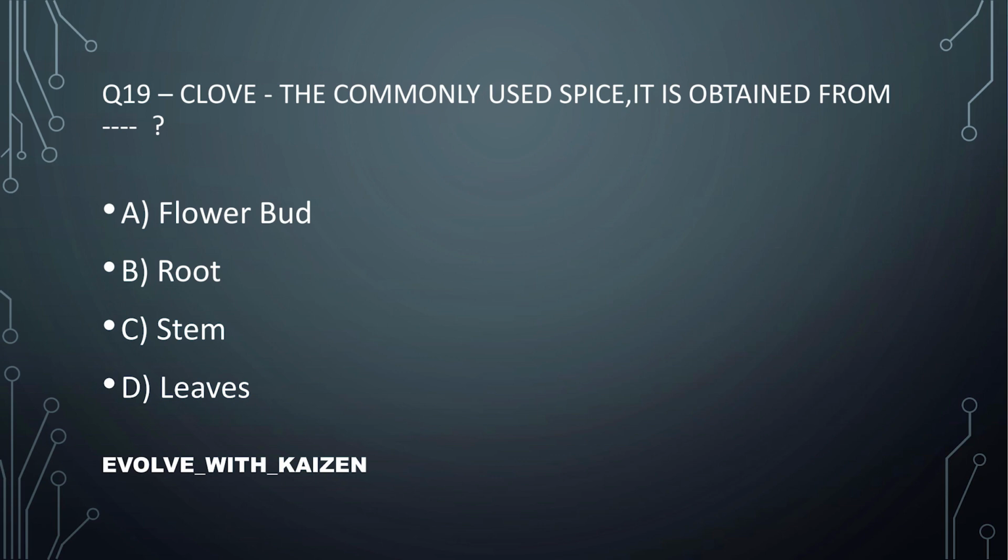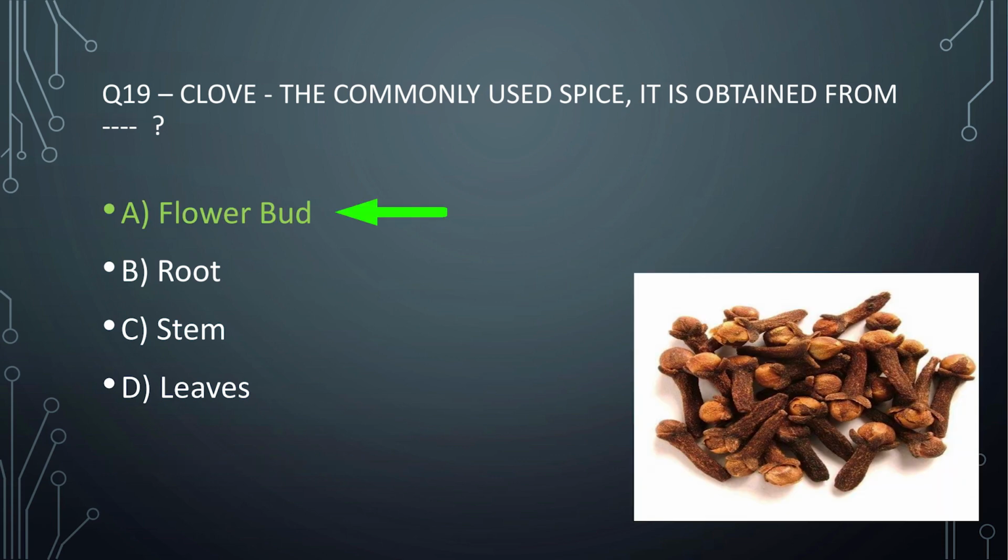Question number 19. Clove, the commonly used spice, is obtained from? You can check the options: flower bud, root, stem, leaves. Clove is obtained from? The answer is option number A, flower bud.